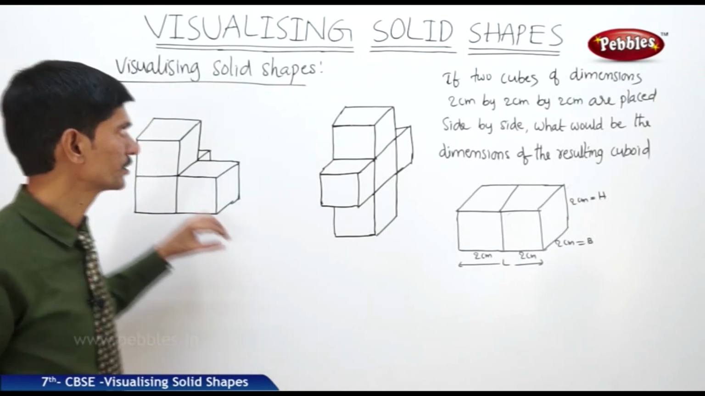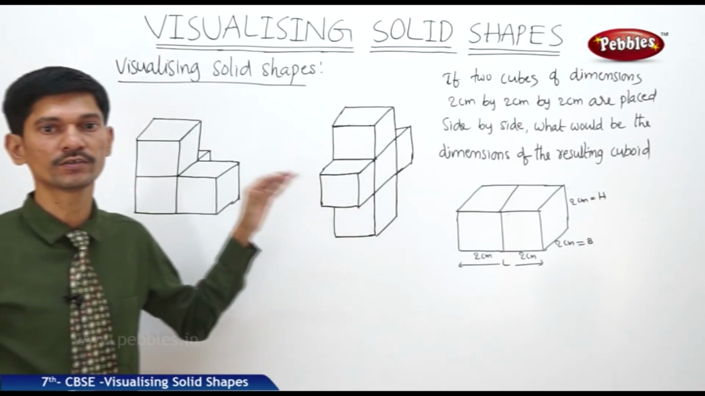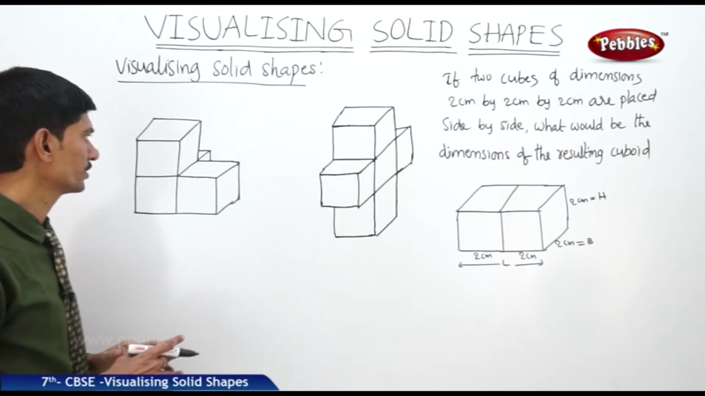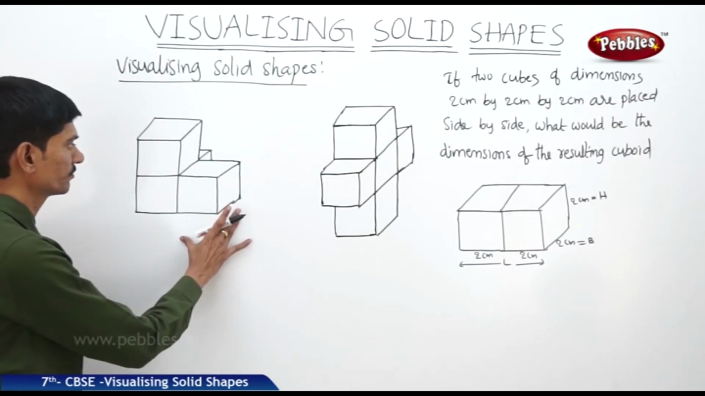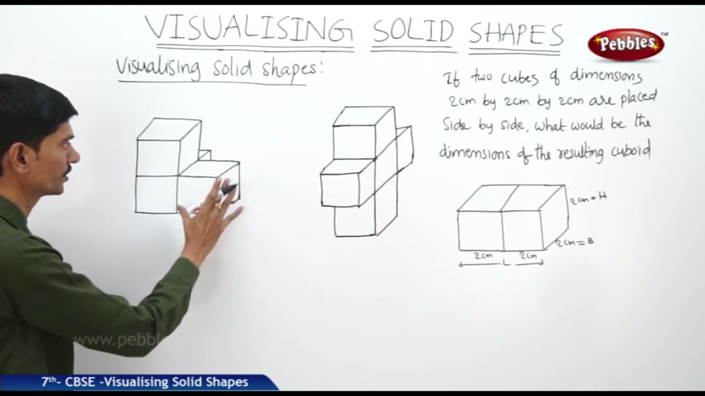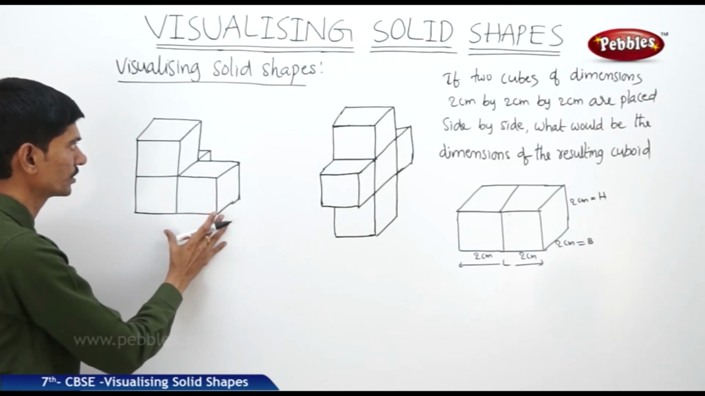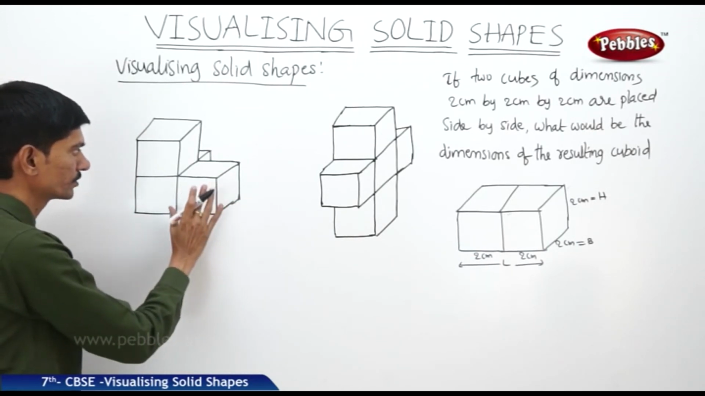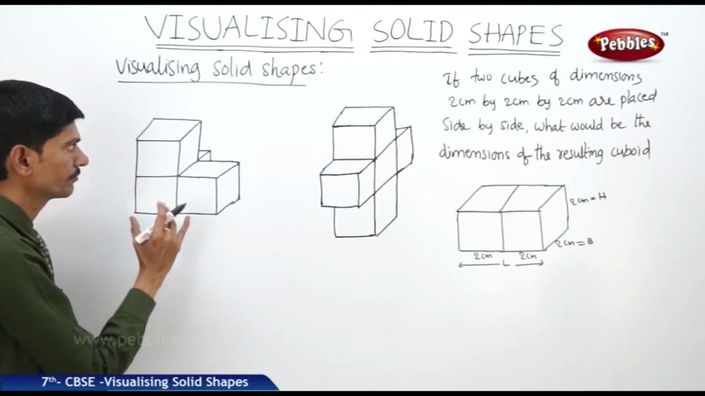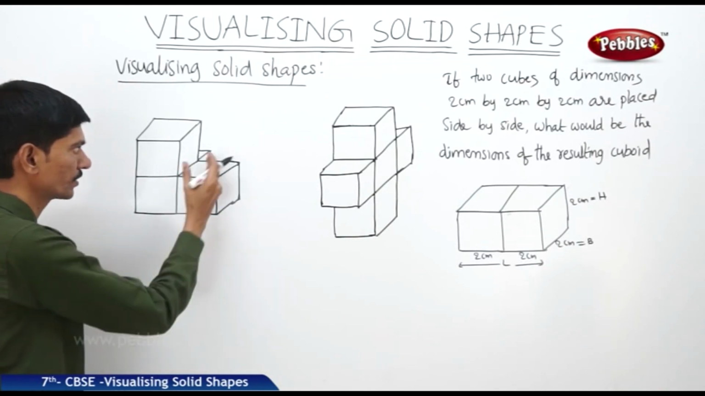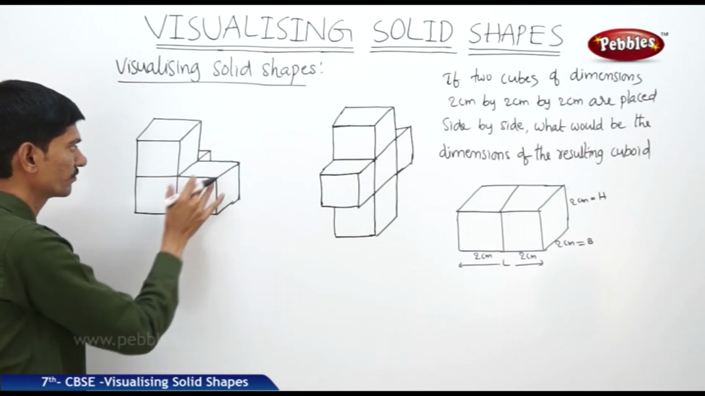Now let us see the next topic, that is visualizing solid shapes. Visualizing solid shapes is a very useful skill. You should be able to find the hidden cubes of the solid shape. If you take the first figure, this is a combination of cubes. Some cubes are kept together side by side or one above the other. If you see from the front, then we can find only 1, 2, 3 cubes. But if you see the hidden cubes also in the figure, then we can find one more cube, that is just behind the front cube.